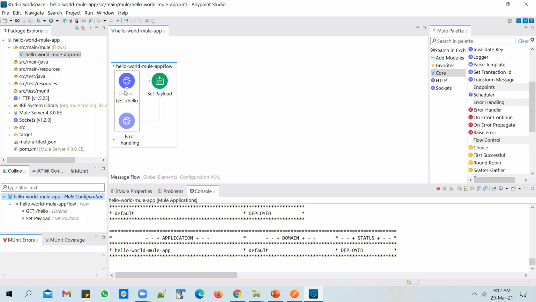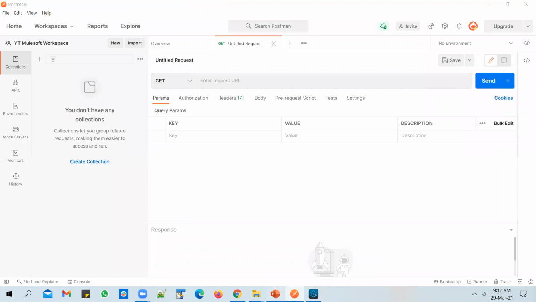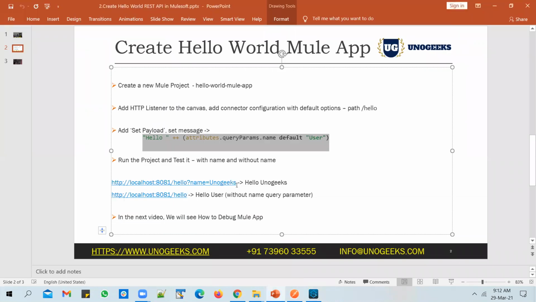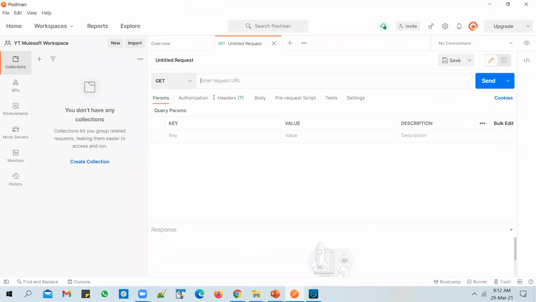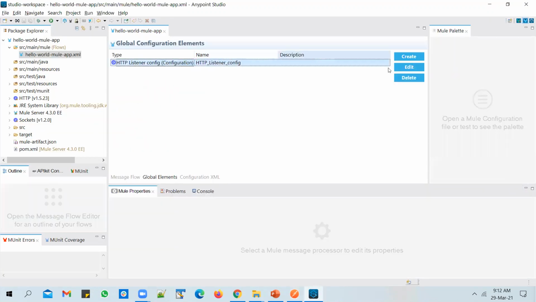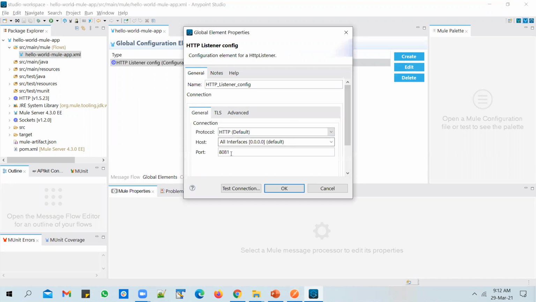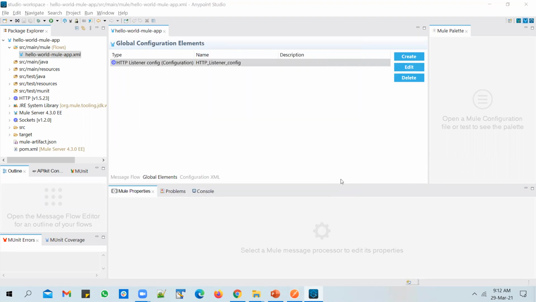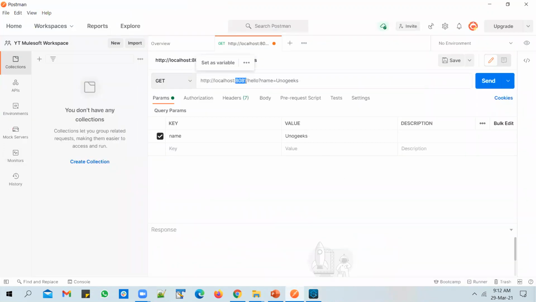And what is the path that I need to use? I need to use localhost, because it is running on our machine. Port 8081, because that's the port that we used in the connection. So if you look at the connections, global elements, look at the connection that you have created. We have used port 8081, so that's the same port that I'm using here.